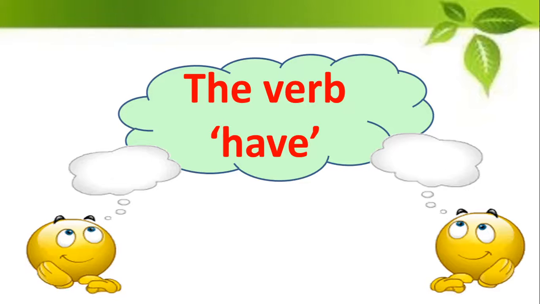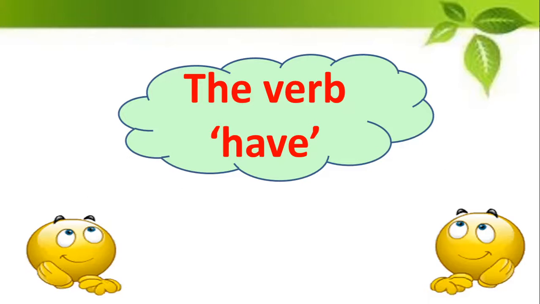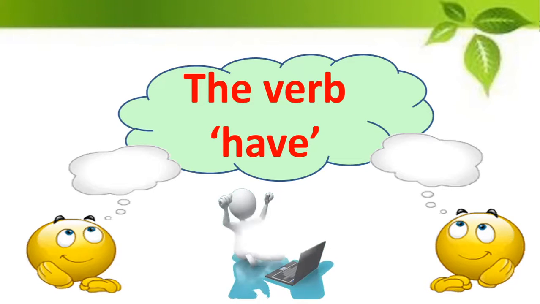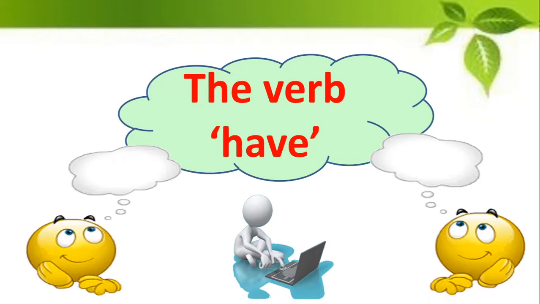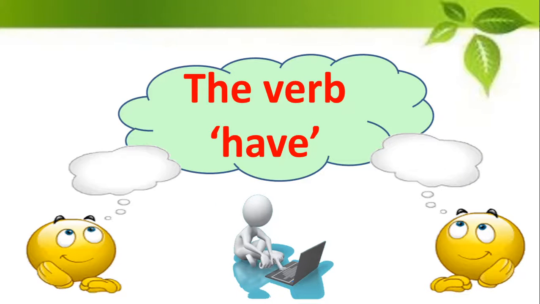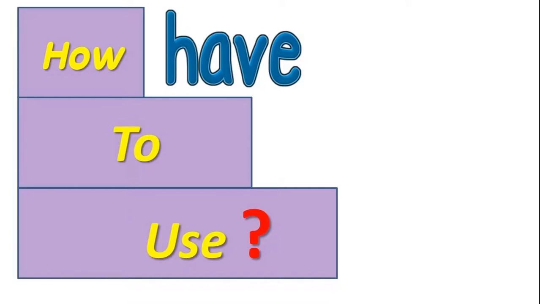Sometimes when we have to say have, we say has. When we have to say has, we say had. So there are a lot of mistakes when we use this particular word in the English language. Today we will try and see how this word can be used correctly in various situations in our day-to-day life. After you finish studying this lesson, you will be able to use this word correctly without making any mistakes in many places.